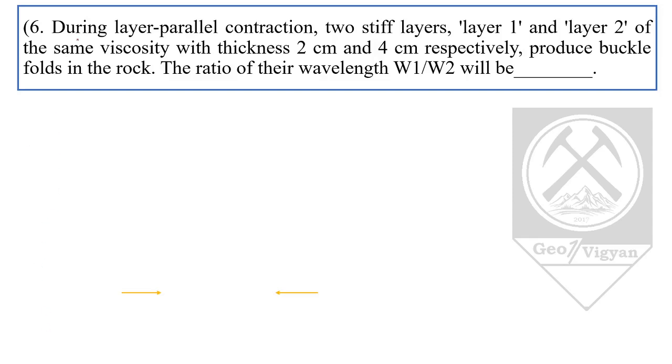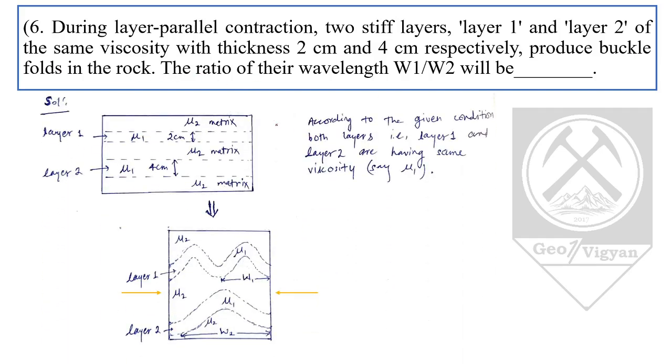Coming to the next question, sixth. During layer parallel contraction, two stiff layers, layer 1 and layer 2, of the same viscosity with thickness 2 cm and 4 cm respectively, produce a buckle fold in the rock. So we have to find the ratio of their wavelength. Firstly, we should know that buckling is caused by layer parallel shortening or contraction, or horizontal tectonics, due to stress or strain. We should also know that wavelength is directly proportional to thickness and wavelength is calculated relative to the ductile layer or matrix. We will see this with the help of a diagram.